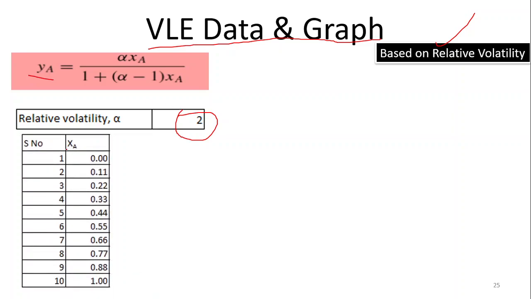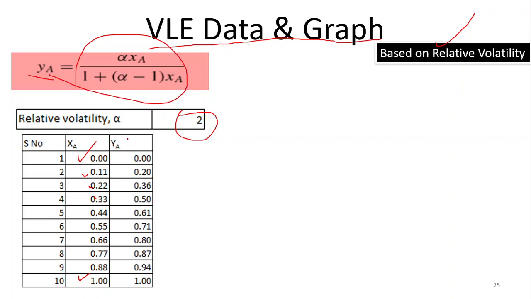We are going to take 10 different values of XA, starting from 0, with the maximum value 1. So we can take 0.11, 0.22, 0.3, 0.44, 0.55, 0.6, and so on. These are 10 different values of XA between 0 and 1, and then we put this alpha value and XA value in this equation and get the corresponding YA values.